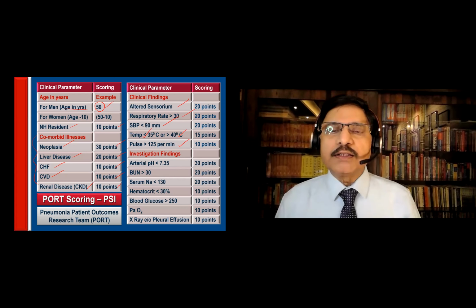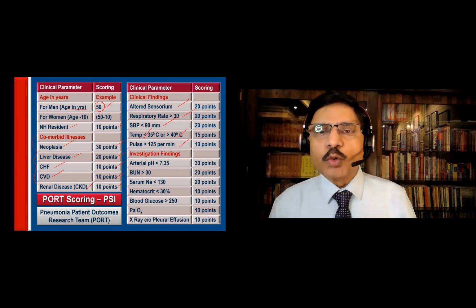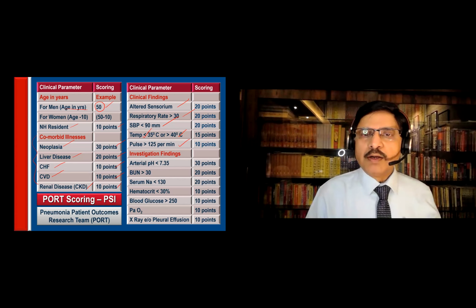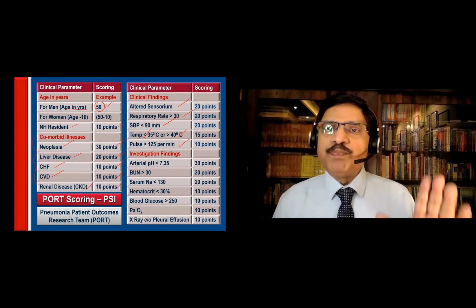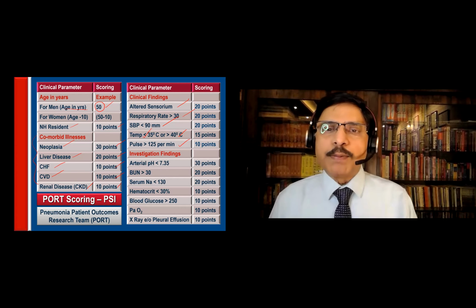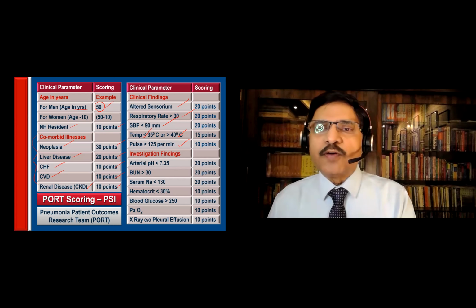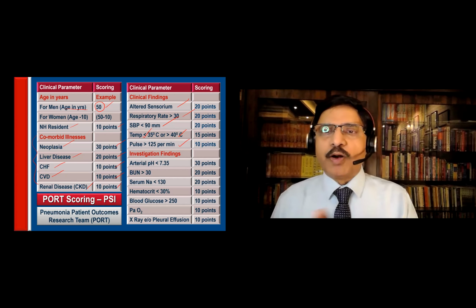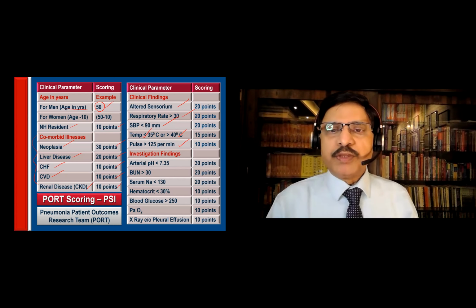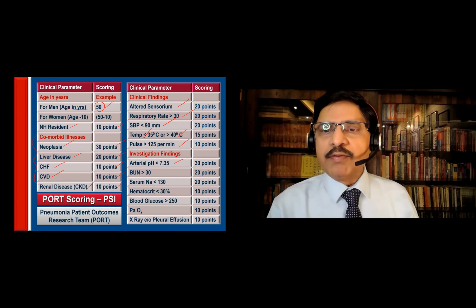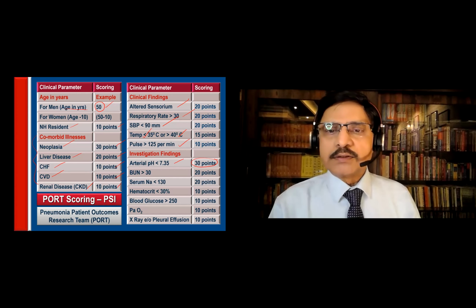This is what we are teaching in COVID also, because COVID pneumonia is a viral pneumonia, nothing very different from community acquired pneumonia. So altered sensorium, respiratory rate, systolic blood pressure less than 90, temperature, hypothermia or more than 40 degrees, both are not favorable, and then pulse more than 125, add the points accordingly. Then do the investigations: arterial pH less than 7.35, that is acidosis, that is 30 points.